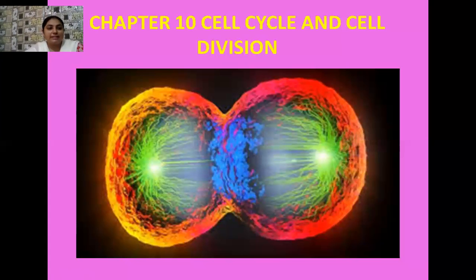So meiosis is the cell division which always takes place in germ cells. It is also known as reductional division. Why is it known as reductional division? You know very well that in meiosis, the chromosome number becomes half.